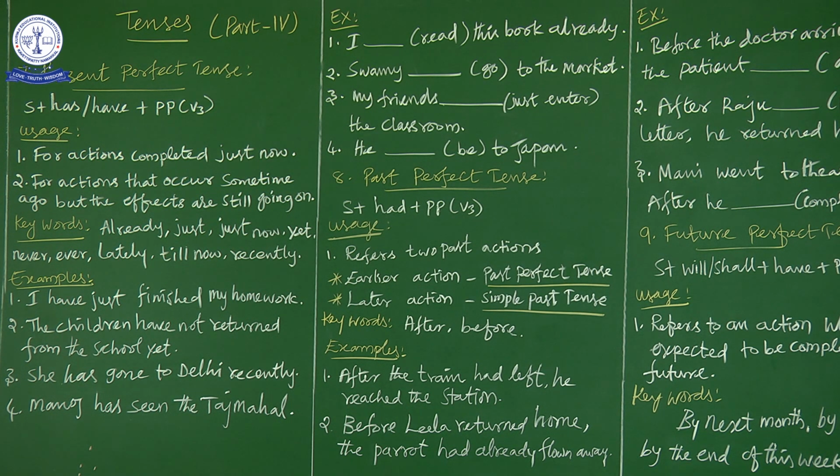Next sentence: the children have not returned from the school yet. The keyword is yet. Whenever yet is used, it refers to a negative sentence, which means the sentence is in negative form. So yet is another keyword for present perfect tense. The children have not yet returned from school.